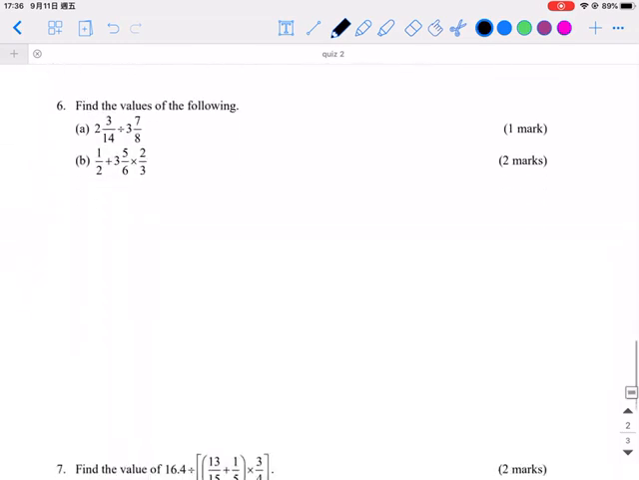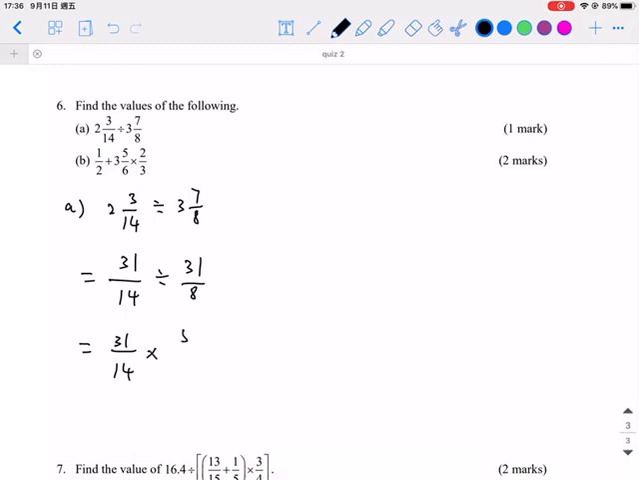So for question number 6, the last two questions. For part A, it's about calculation of fractions. So I change it into improper fractions first. Remember to write down the question number first. So which becomes 28 plus 3, that means 31 over 14, and then divided by 31 over 8. Just reverse the numerator and denominator, which becomes 8 over 31. So after the cancellation, you will get 8 over 14. Don't forget to do simplification.